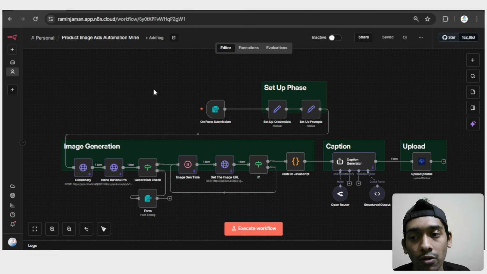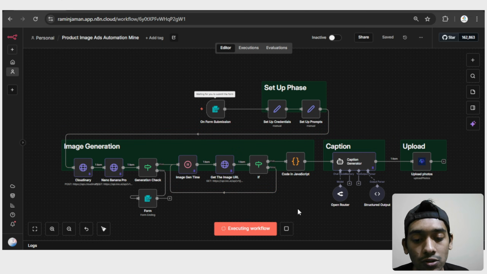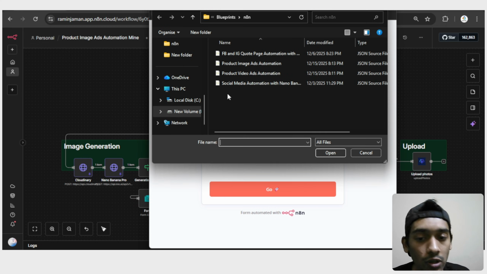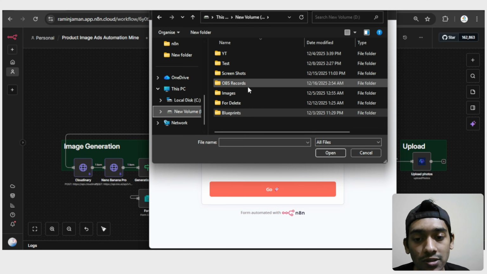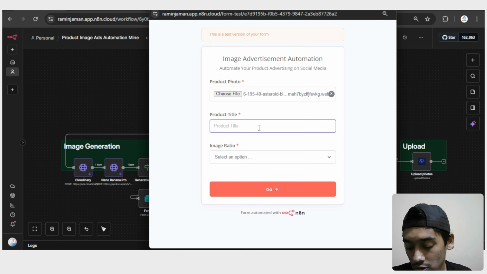In this case, I only have to give the product image, and based on the product image, it will generate a product poster ad, and it will upload that to all of the social media platforms instead of just generating a video. So again, I'll just execute the workflow, and this form came up in front of me. Here I'll go with product photo, and I'll choose this same image again, which is this one. And in place of product title, I'll go with something like on sneakers.